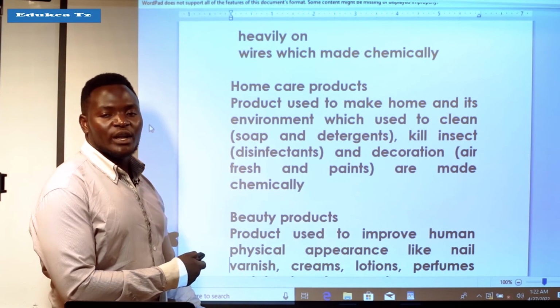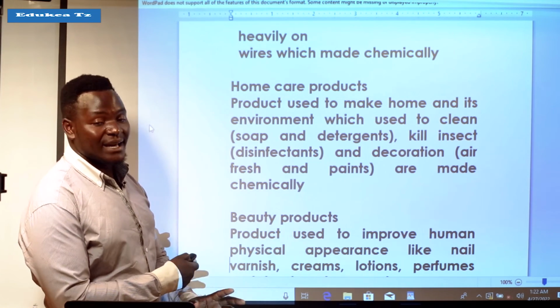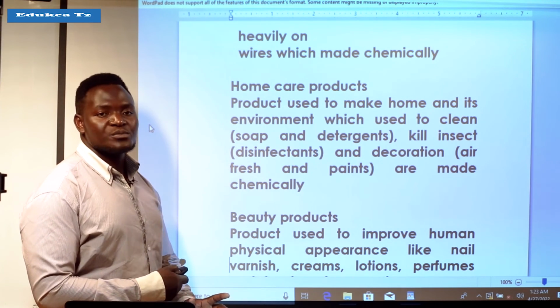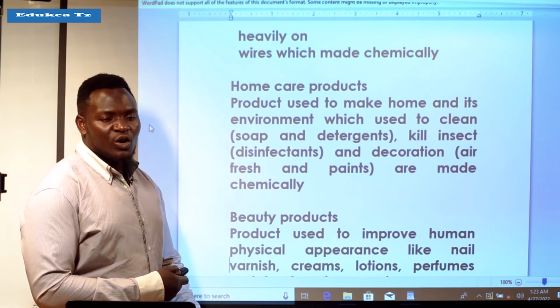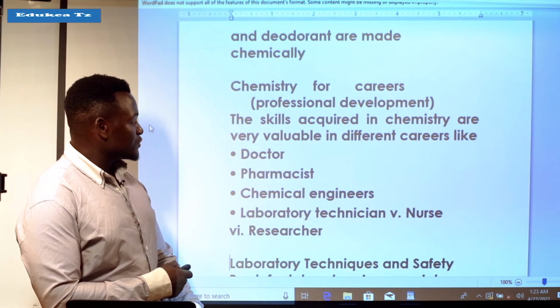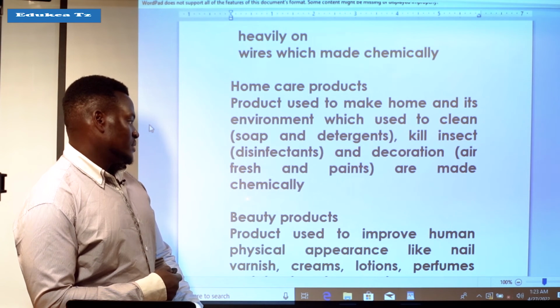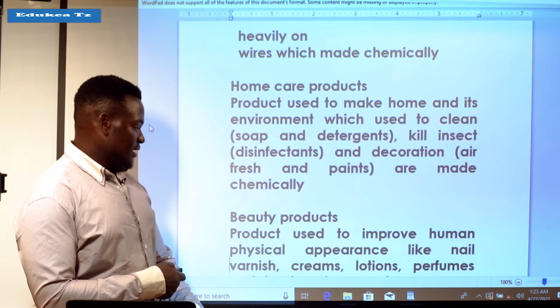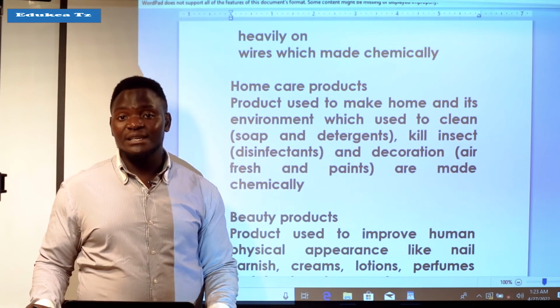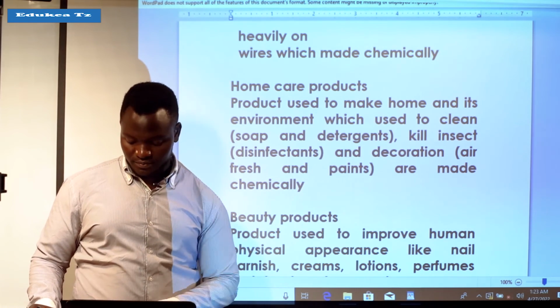We use those colors to decorate our homes and houses. All of them are just products of chemistry, because they are made chemically. Anything which is made chemically is a product of chemistry.